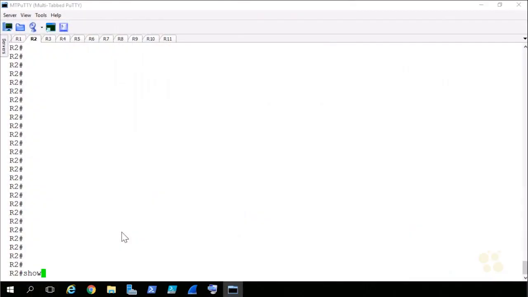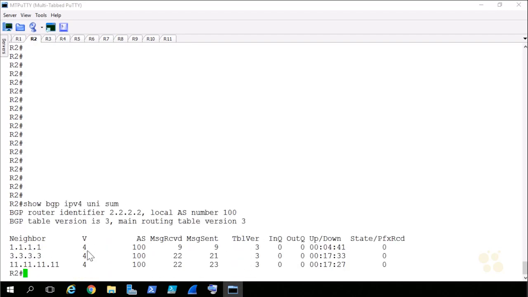I'm back on R2, and if I give it a show BGP IPv4 unicast summary, we can see I've got my neighbor relationships here, and I'm not advertising any prefixes at this point. What we want to do is advertise a network from R1 and have it bounce everywhere. So we need to make sure that R1 is a route reflector client to R2.